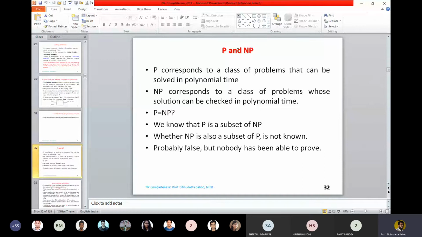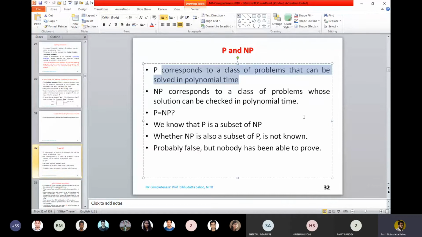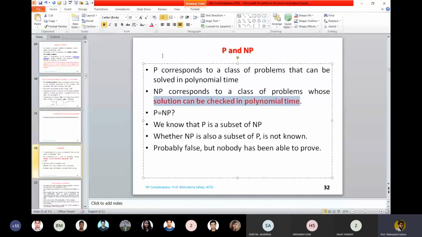This is a repetition. We have discussed P corresponds to a class of problems that can be solved in polynomial time. NP corresponds to a class of problems whose solutions can be checked in polynomial time. That is why I tried to explain. NP, non-deterministic polynomial, is a class of problem where a solution can be checked in polynomial time. So this is the open problem in computer science. It is yet to be solved, whether P equals NP.